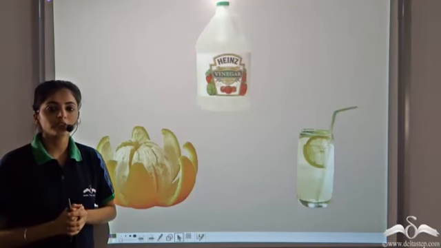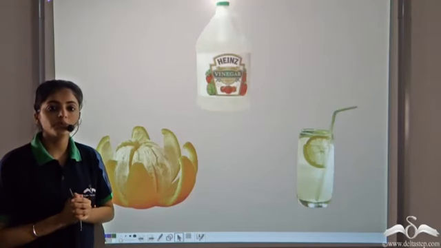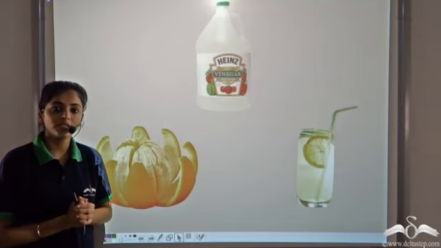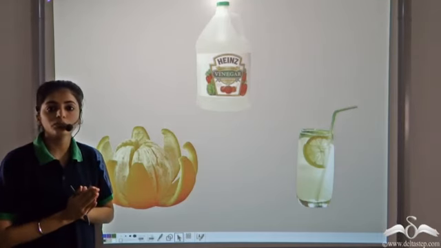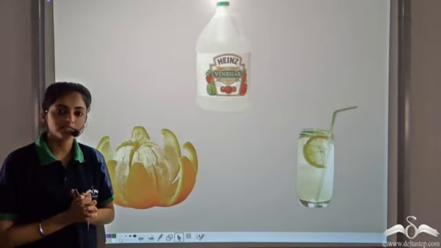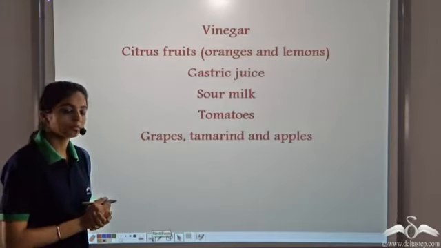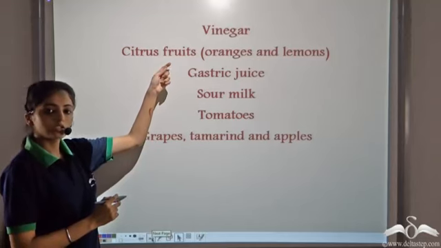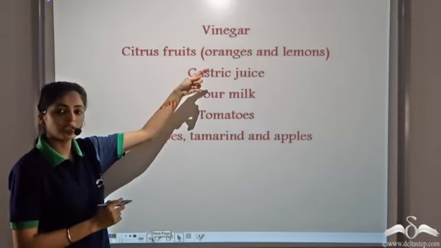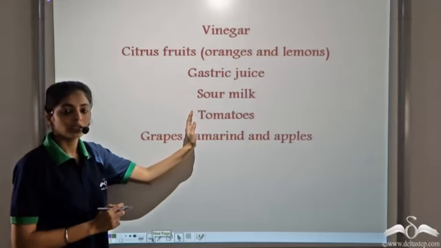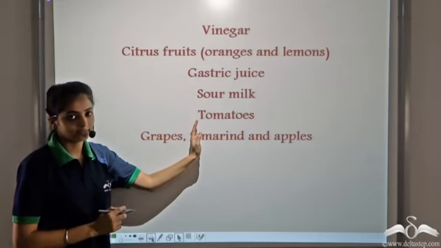The early classification of substances was based on their taste. All the sour tasting things were named acids from the Latin word acidus, which means sour. Some of the naturally occurring compounds like vinegar, citrus fruits like oranges, lemons, these are all naturally occurring sour foods. They all contain acids.